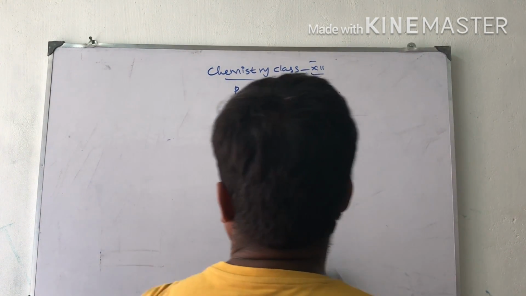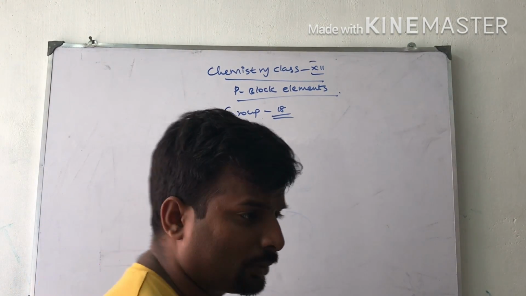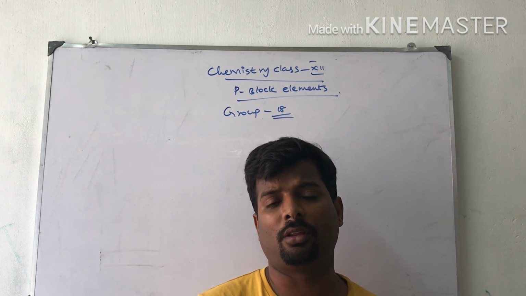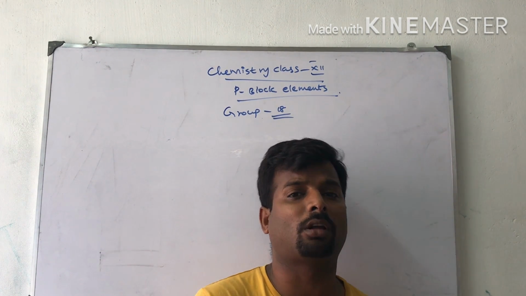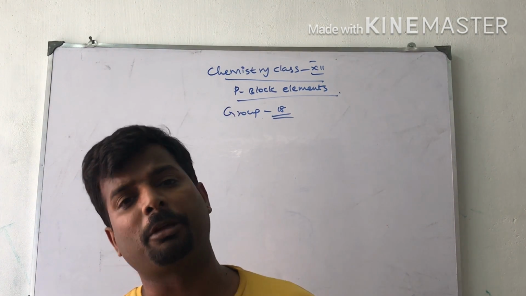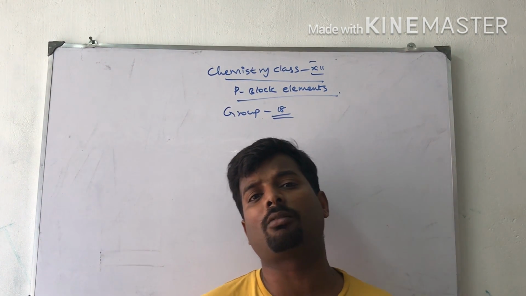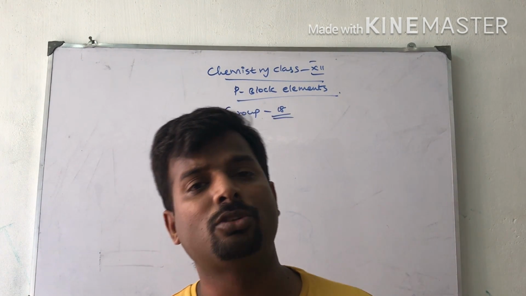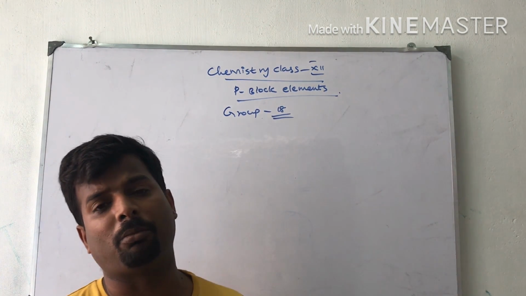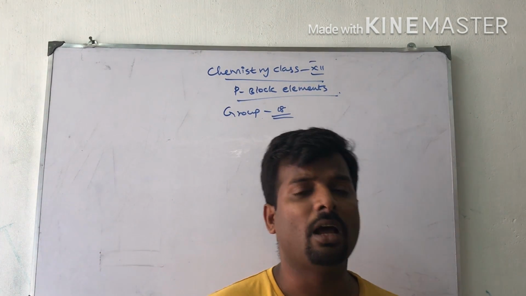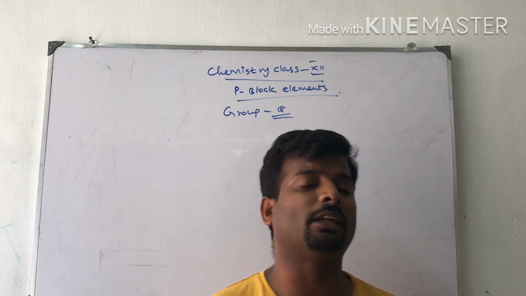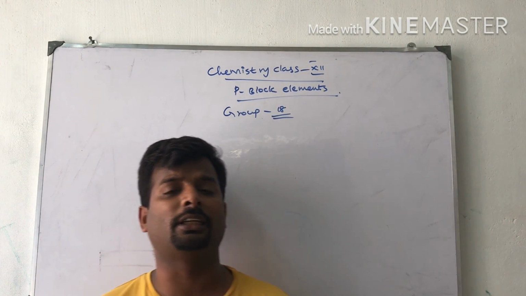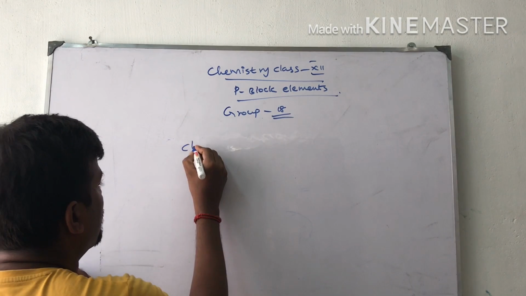Next I am going to ask one question: why do noble gases have low boiling points and melting points? The answer is that noble gases are monoatomic in nature. They have no real chemical bonding between them. They have only van der Waals forces of attraction between them. Less energy is required to break the bond, so the melting point and boiling point of noble gases are very low, and they can easily liquefy. So this is the thing based on the noble gases. Next one, chemical properties.